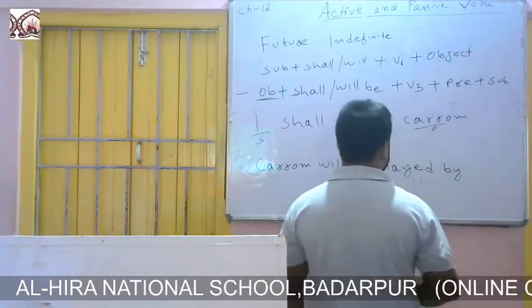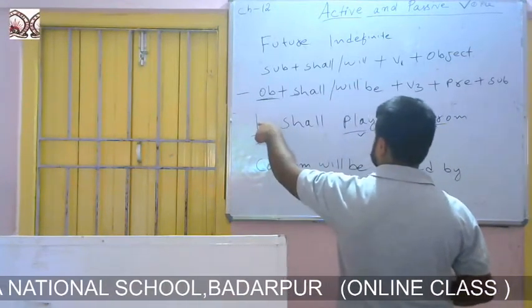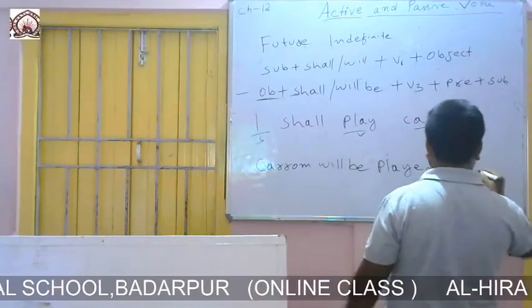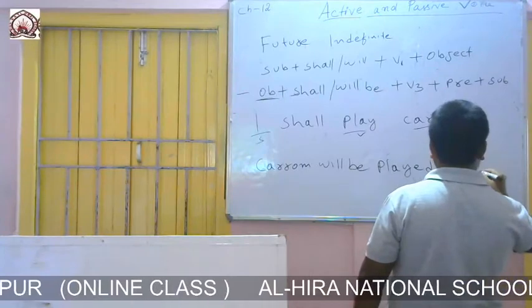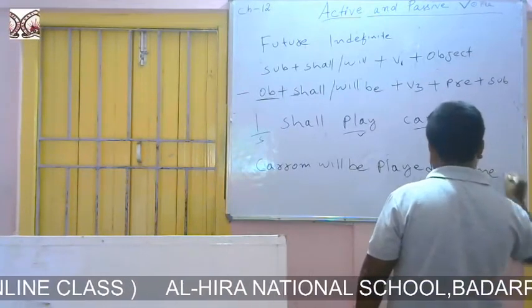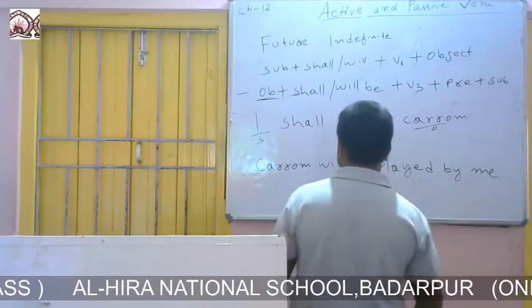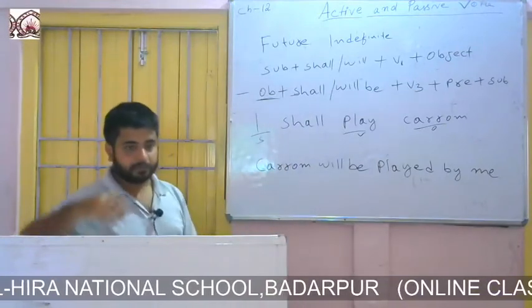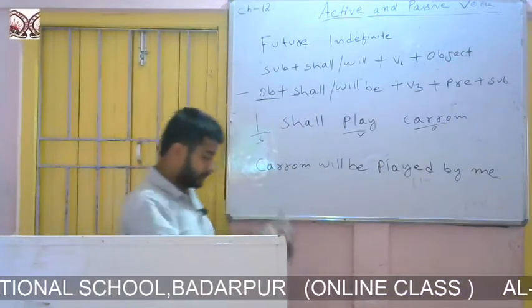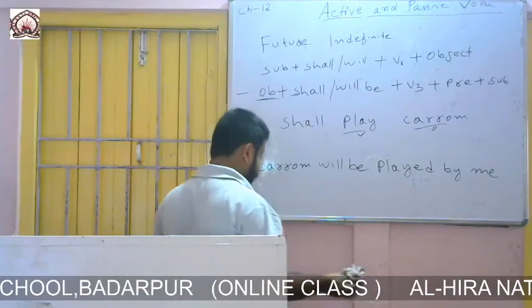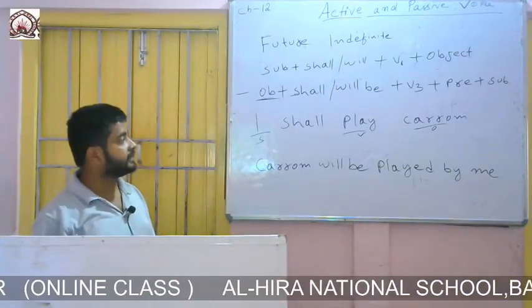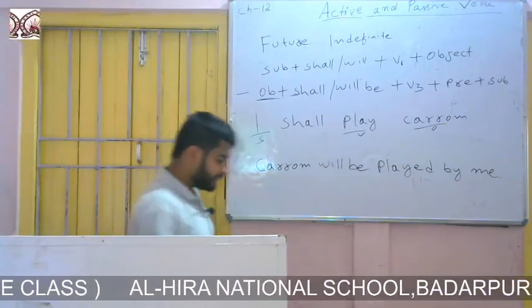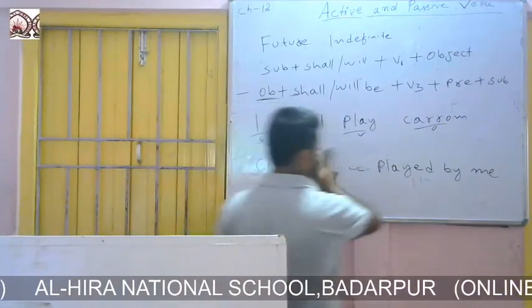Carom will be played by, and the subject I becomes me. So Carom will be played by me. I hope you have understood how to change voice from active to passive if the sentence is future indefinite.